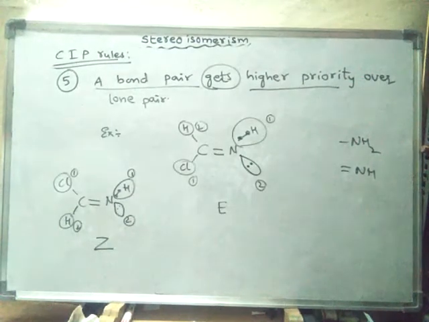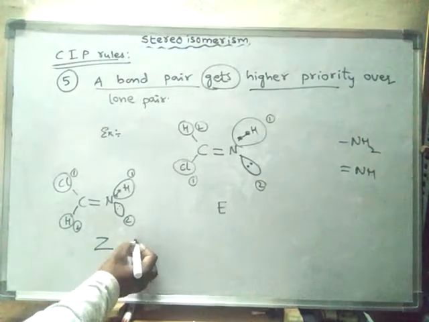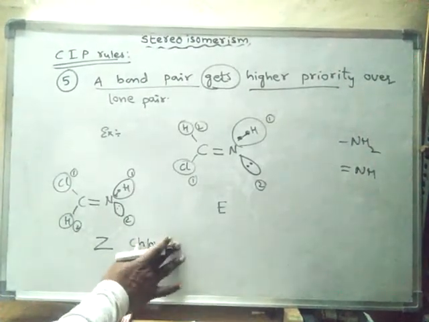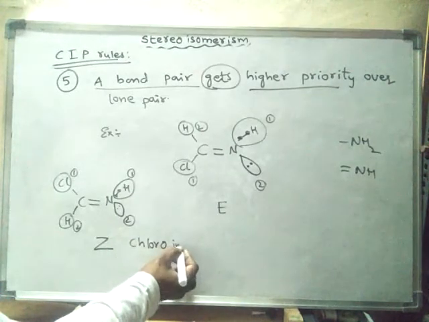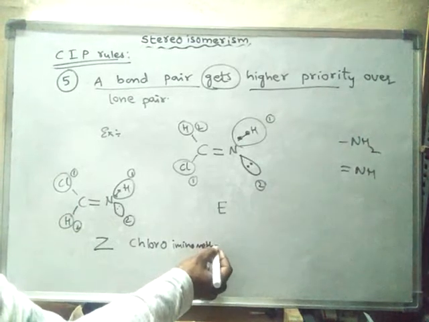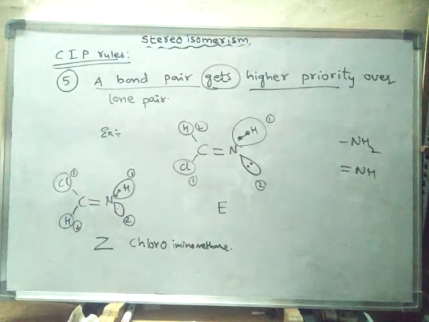Z chloroimino-methane. So like this, rule 5 can be studied.